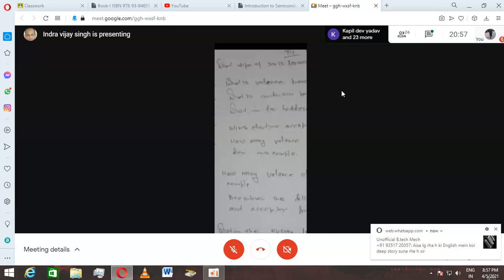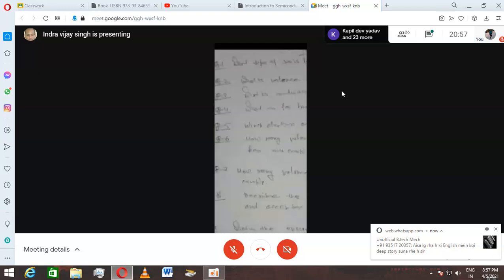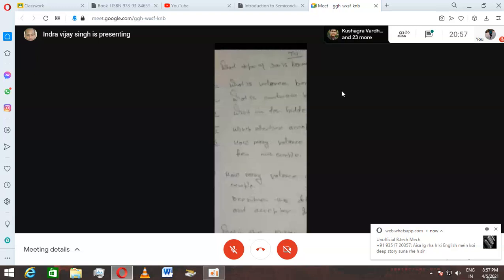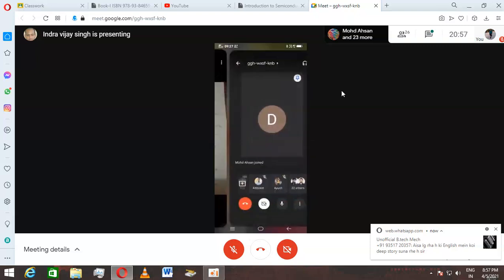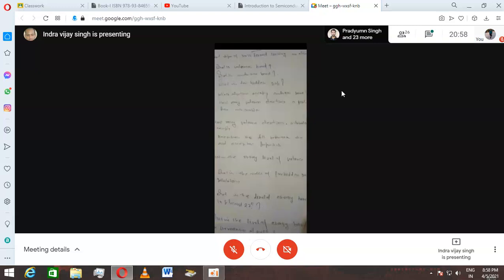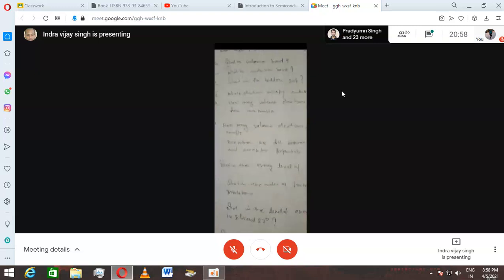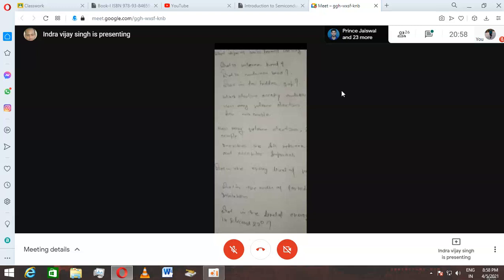So, next question is, what is a forbidden gap? The forbidden gap is the difference of energy level between valence band and conduction band. These types of questions will definitely come in your mid semester exam as well as the main semester exam. So you'll have to take care, because these sheets I am providing to you, before appearing in the exam, you'll have to do some practice so that you can get good results.